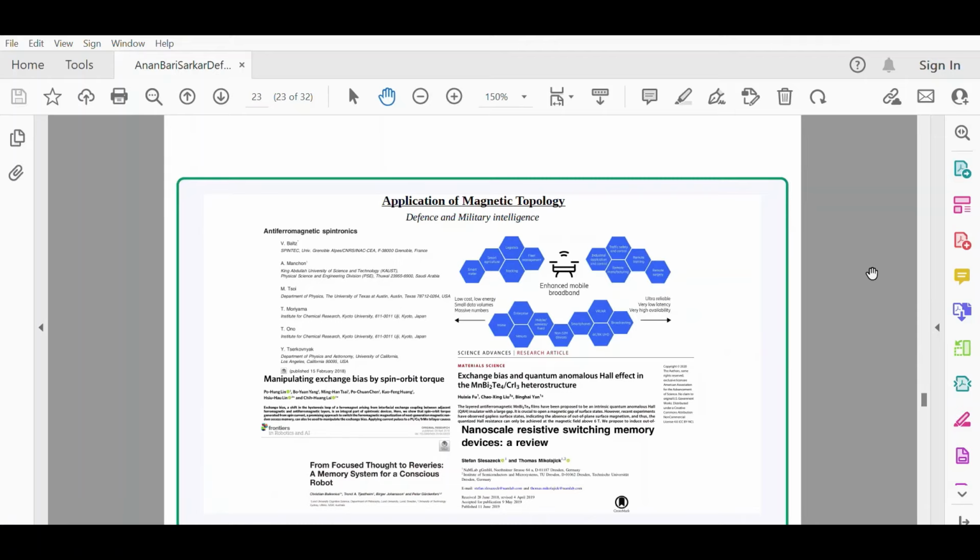Yeah, so just continuing what I just mentioned, combining these exchange bias things, spintronics, 5G internet technology, quantum computing, robotics, and artificial intelligence can be utilized for enhanced defense and military intelligence technology.